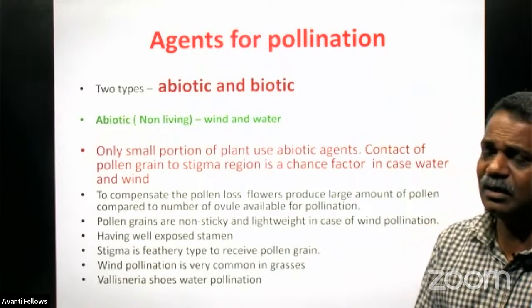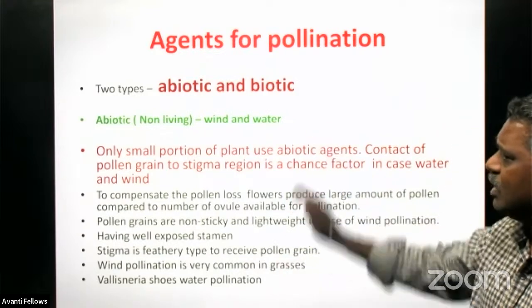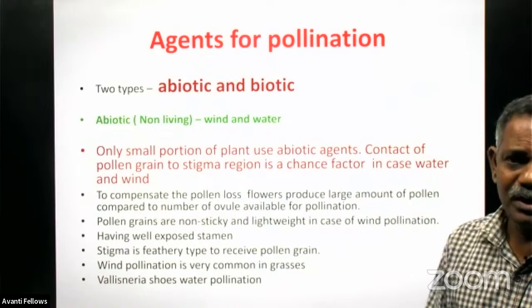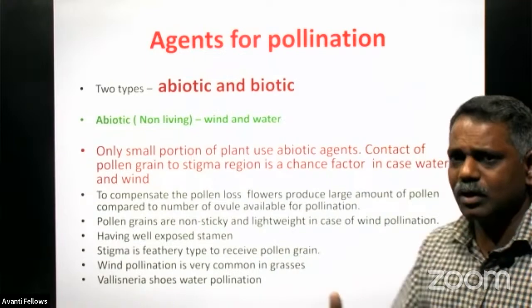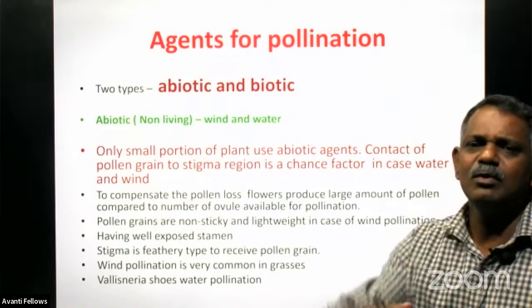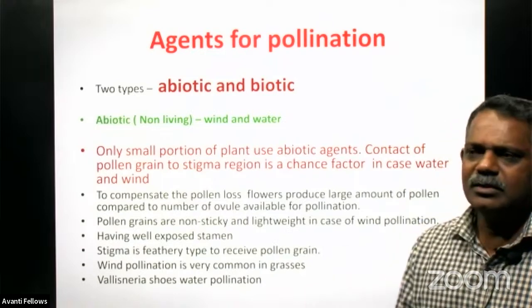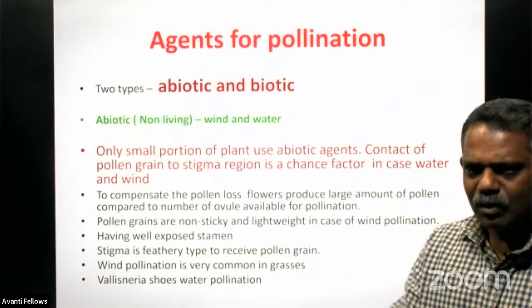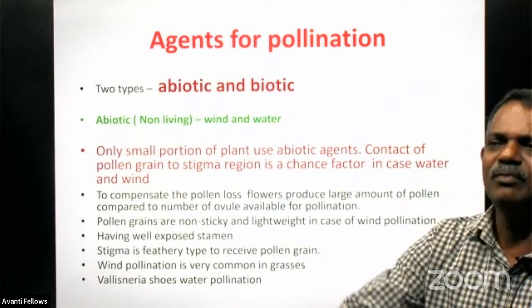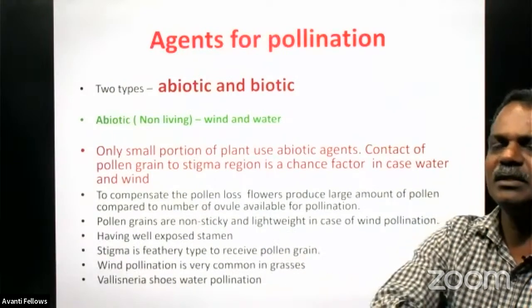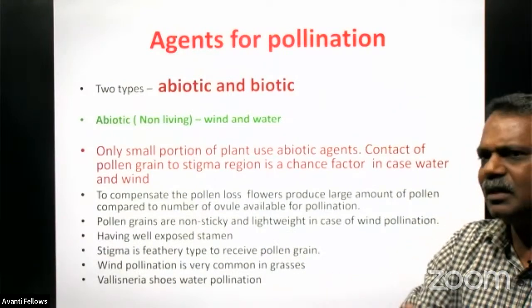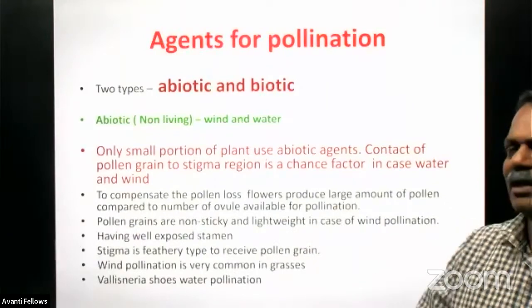That is why the plants that use abiotic agents as pollinating agents produce a large number of pollen grains, because they will lose a lot of pollen grains during transfer. Right, wind only carries, for example, paddy, the wind only carries the pollen grains. So naturally, chances are there to lose a lot of pollen grains while transferring.